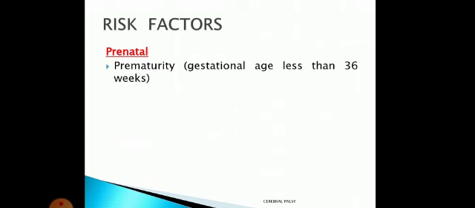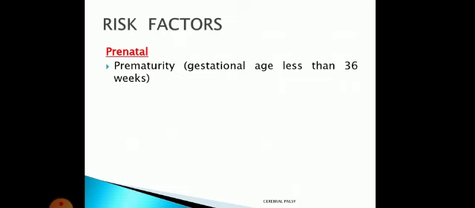Now, these risk factors will be divided into prenatal, postnatal, and perinatal. So, first of all, prenatal. Prenatal means before birth. So premature birth: if the gestational age is less than 36 weeks. Generally a normal term baby will be delivered from the 37th week to the 42nd week. So the normal gestational period is 37 weeks to 42 weeks.